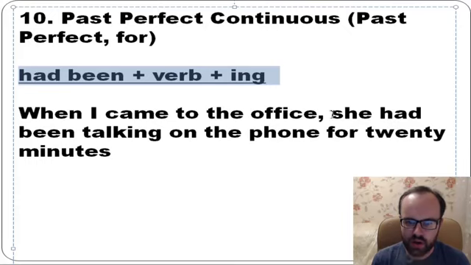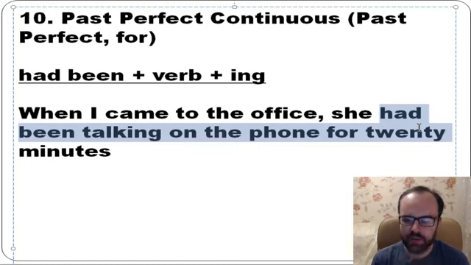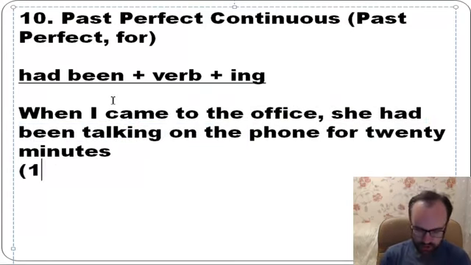When I came to the office, she had been talking on the phone for 20 minutes. So it's past perfect first because this action started earlier. So first she started talking.